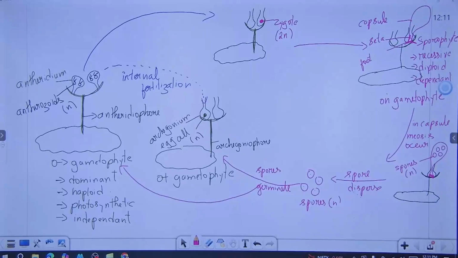Down you drew a line for foot. Foot, yeah, that is the marking of the foot. Like that you drew something. The seta is a stem-like structure. Yeah, seta is a stem and the lower one, the root-like structure, is foot. That other diagram, how did you see it? In that diagram it was not shown, foot was not shown.